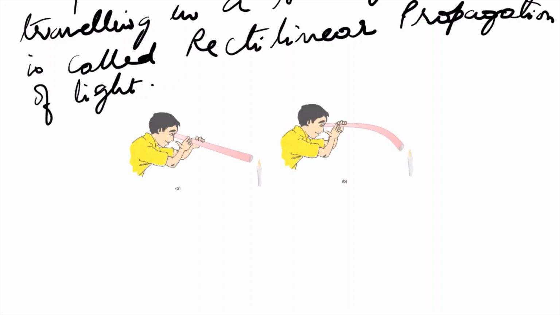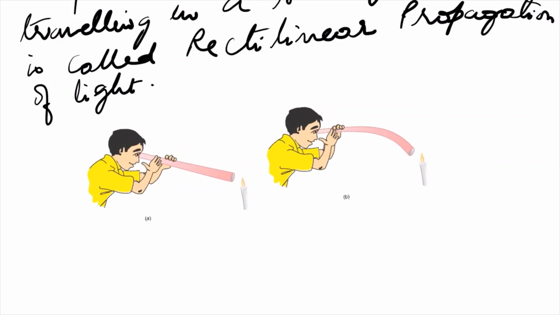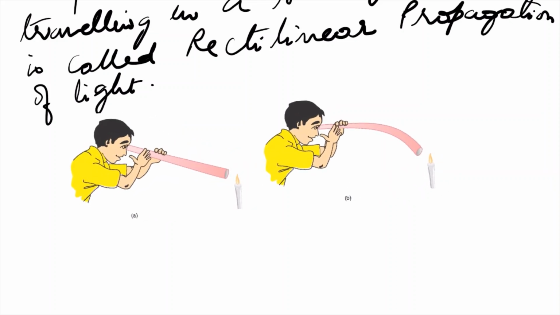Now, with a small experiment, you can prove this property of rectilinear propagation of light. Okay. With the help of your parents, you can do it at home also. If you can find a pipe which is open at both the ends, you should be able to see through the plastic pipe. Okay, it must be open at both the ends.